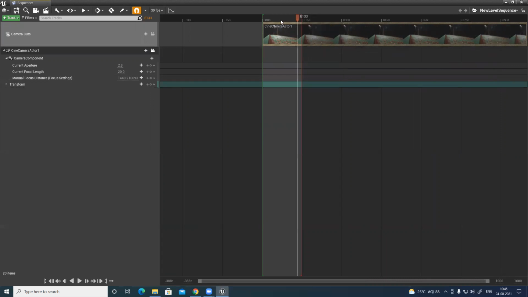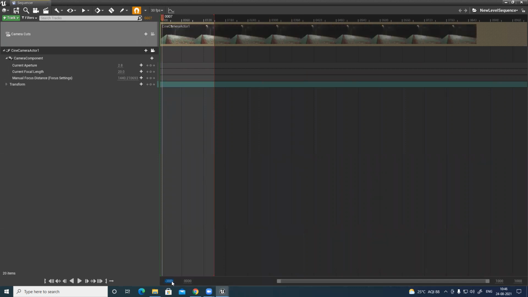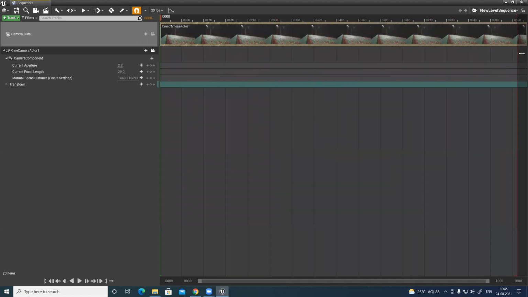This is my frame number. I can click to 0, so everything is 0. There is nothing in minus. So I have 0 to 1000, and I will drag this also. This is my entire capturing area. Yeah, 1000. So everything is within this.